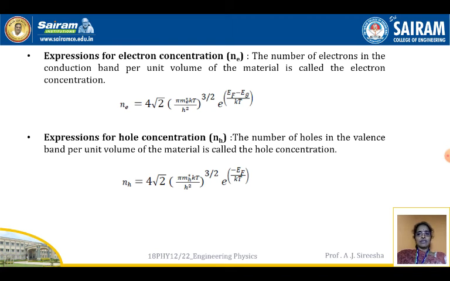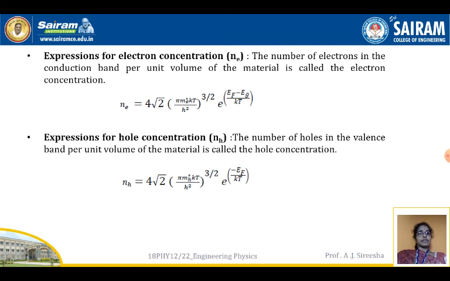Next is the expression for hole concentration, NH. The number of holes in the valence band per unit volume of a material is called the hole concentration. As I said before, the holes are sitting in the valence band. You can ask me why the hole sits in the valence band, why can't it be in the conduction band?